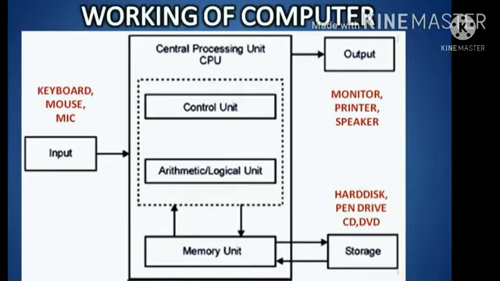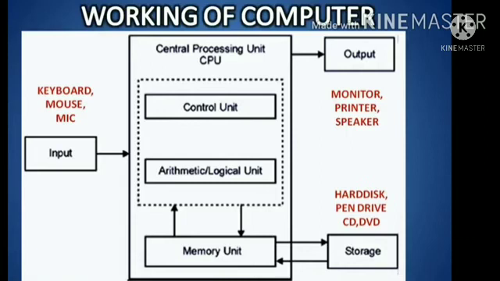The central processing unit is referred to as the brain of the computer, since it does all the processing work according to the instructions given by the user. This unit consists of three component units. There are arithmetic and logical unit, control unit and memory unit. First one, arithmetic and logical unit.